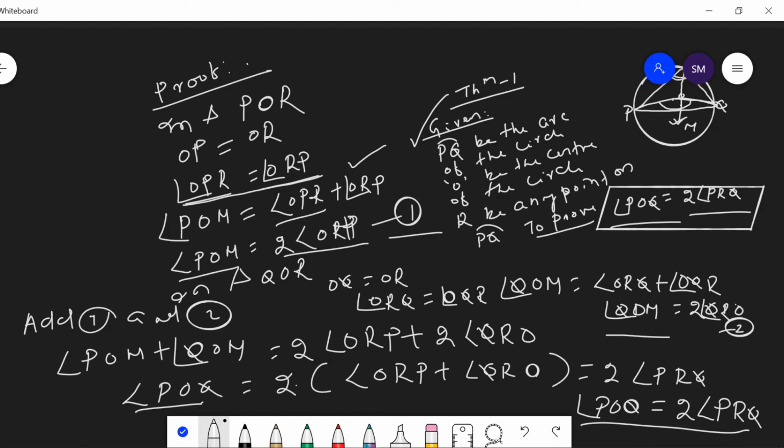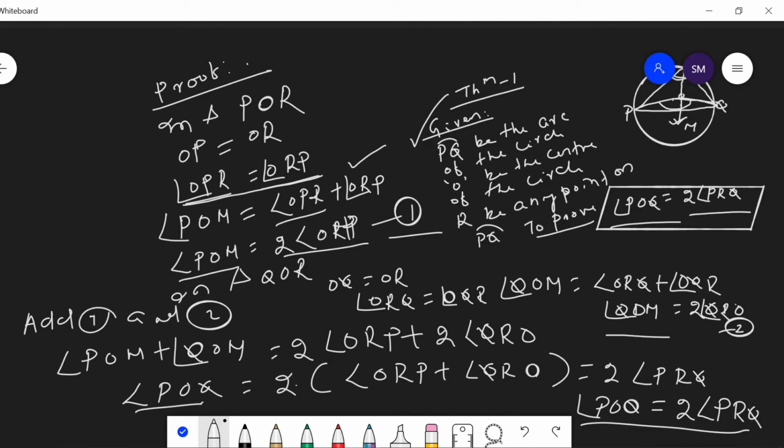Let C be the circle and O be its center, and PQ the arc. Let R be any point on the arc. Then here POQ is the angle subtended at the center and PRQ is the angle subtended at any point on the arc.